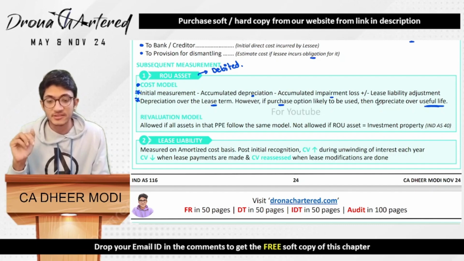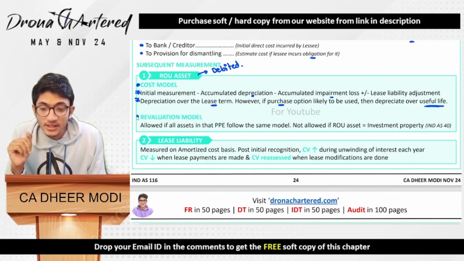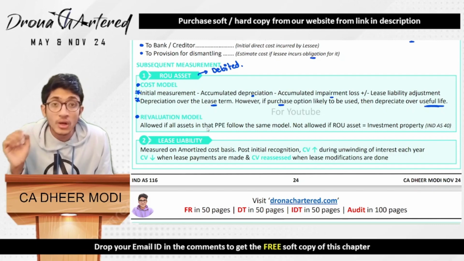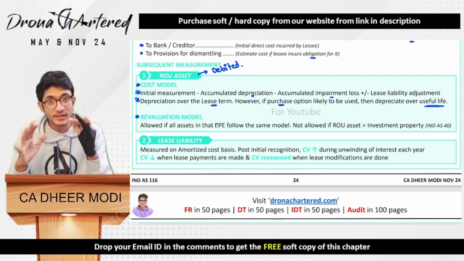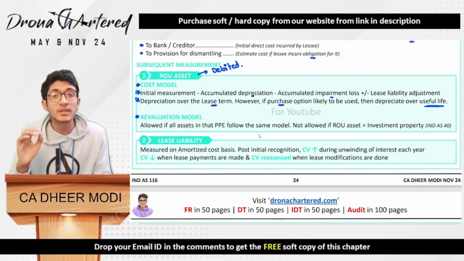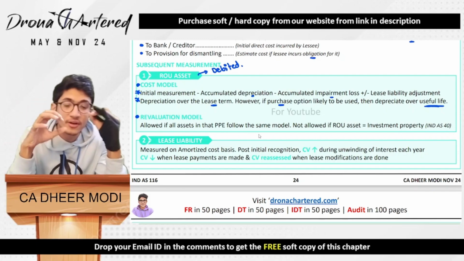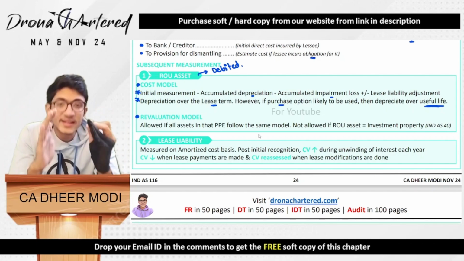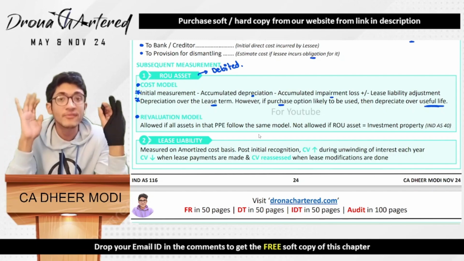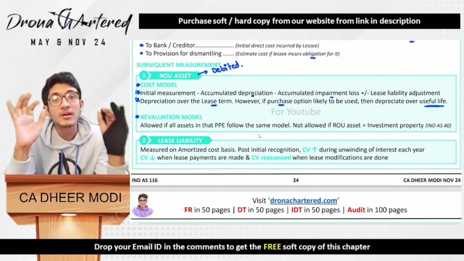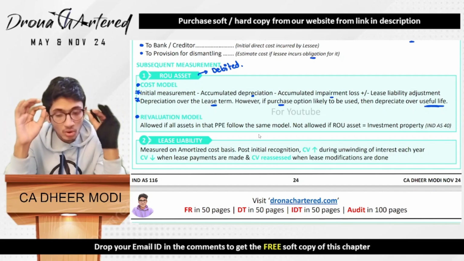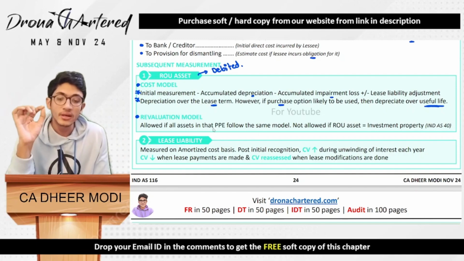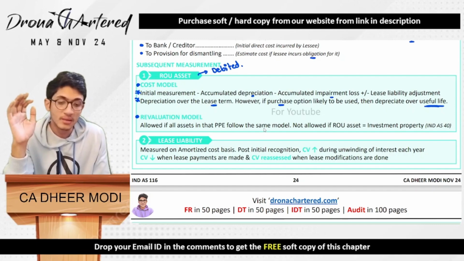Next is your revaluation model. Revaluation model is allowed if all assets in that PPE category, that is property plant equipment category, follow the same model. It is not possible that one of my assets follows the cost model and one of my assets follows the revaluation model. If it is in that category, that means the group of assets, say for example furniture, and I am following revaluation model for all my furniture, now all my furniture will be measured using revaluation model. So it is only allowed if in that PPE category all of them follow the same model.